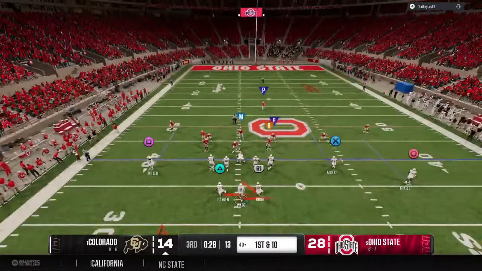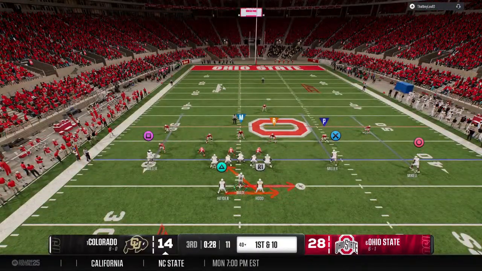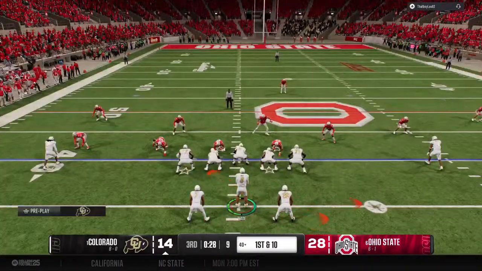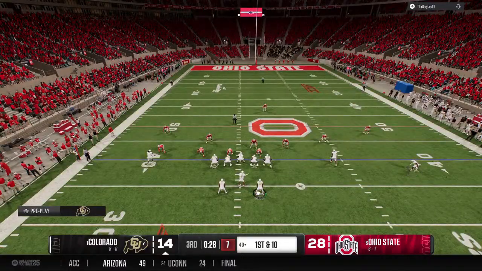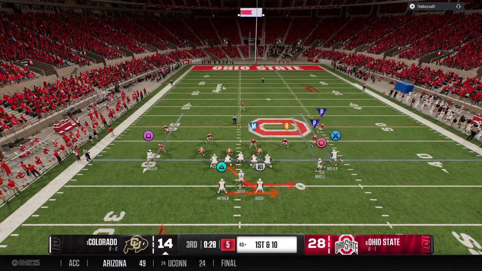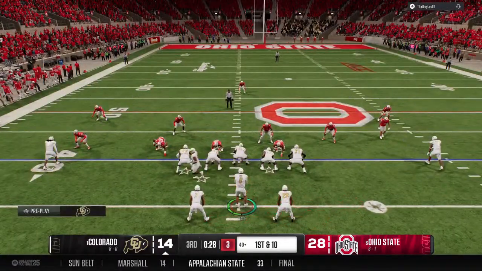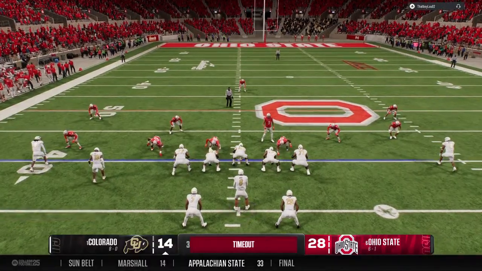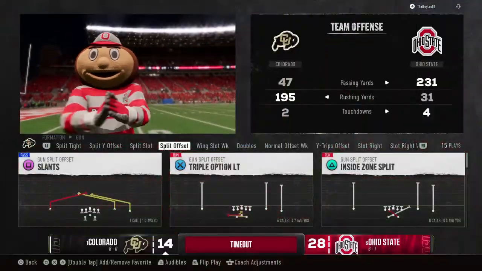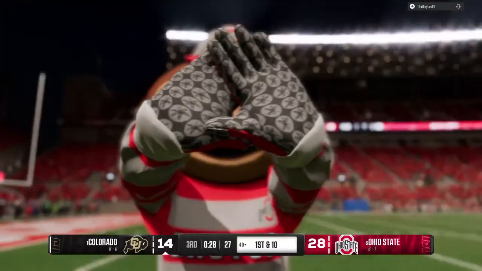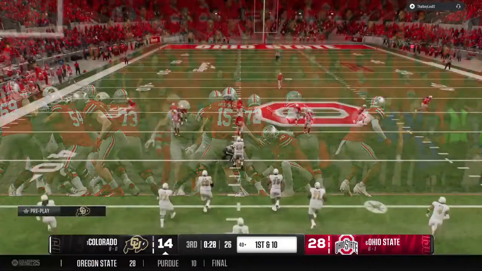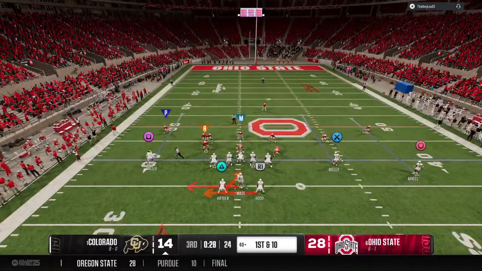Fresh set of downs for the offense. First down. Receiver in motion now. The offense will take their first timeout of the half to talk strategy here. Timeout, Colorado. First down here for this offense.